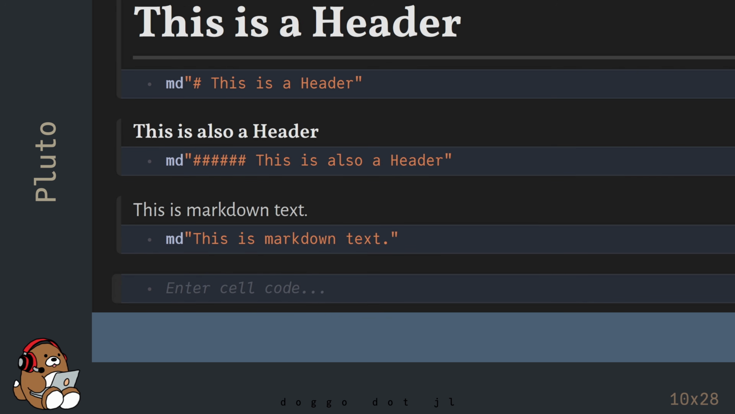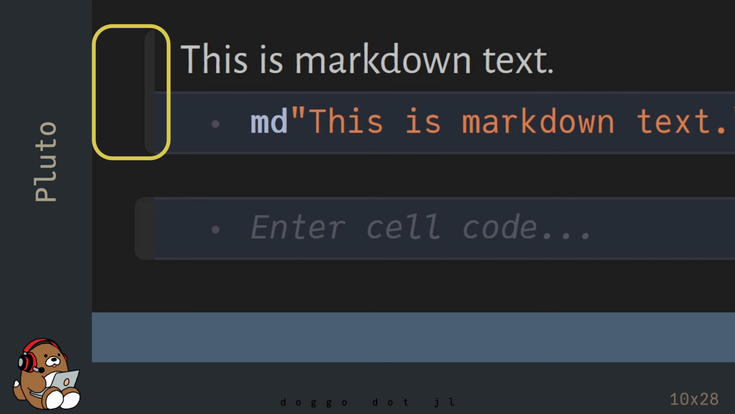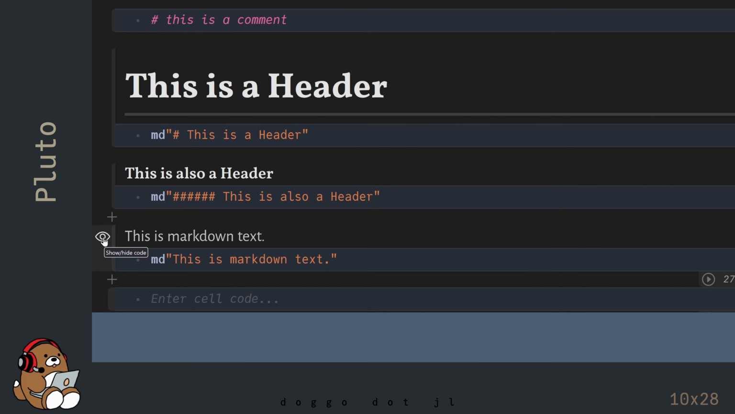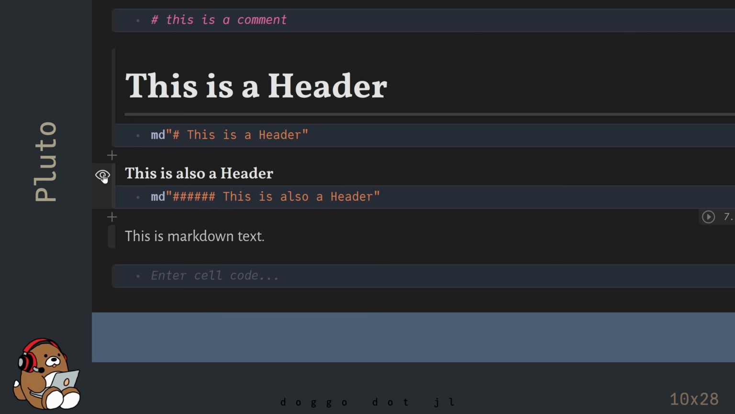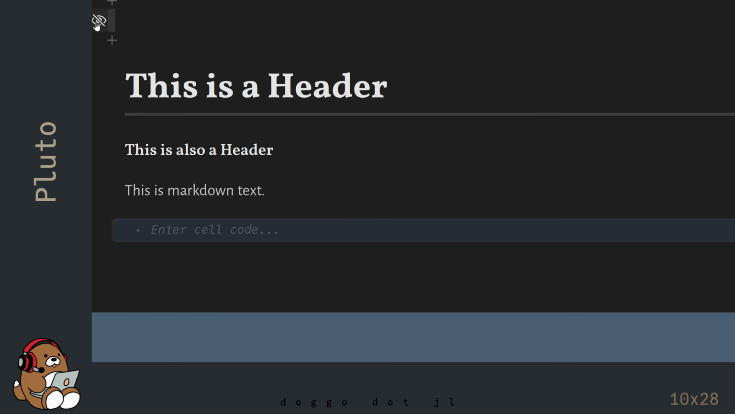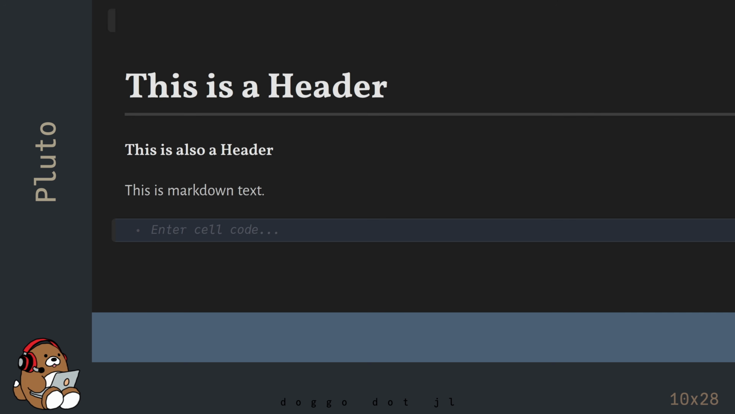The difference between Markdown and a comment is that with Markdown, you can hide the cells containing the code, and the Markdown text will still appear. You can hide cells in Pluto by clicking on the icon to the left of the cell that looks like an eye. You have to hover over the icon to make it visible. Note that the comment is no longer visible. You can make a cell visible again by clicking on the visibility icon again.